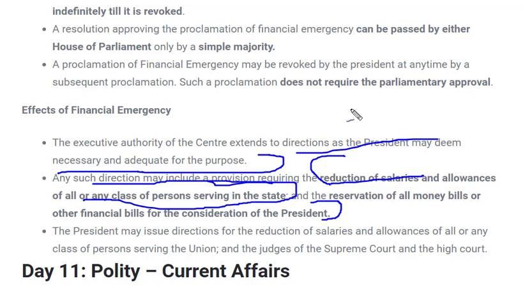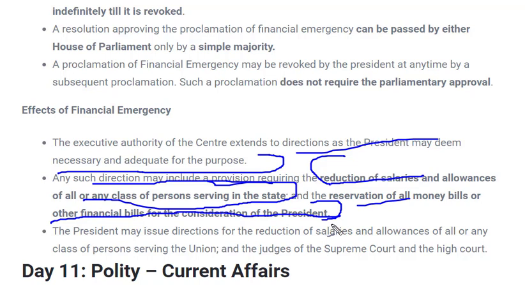For example, at present we are suffering from the corona pandemic, so in this case financial emergency could be proclaimed, and the consequences would be that the salaries of all the government officers or private working people are reduced in this case also. But in case of financial emergency, even government employee salary will be reduced, and reservation of all money bills and financial bills for the consideration of the president.